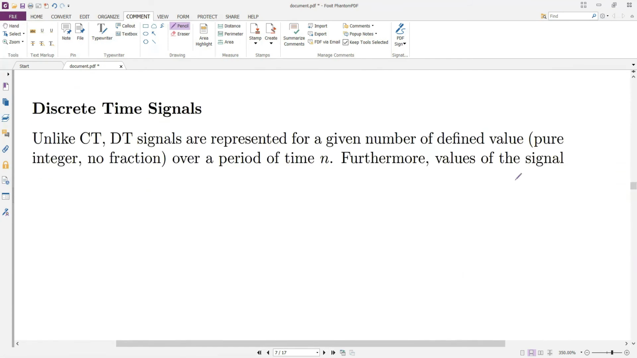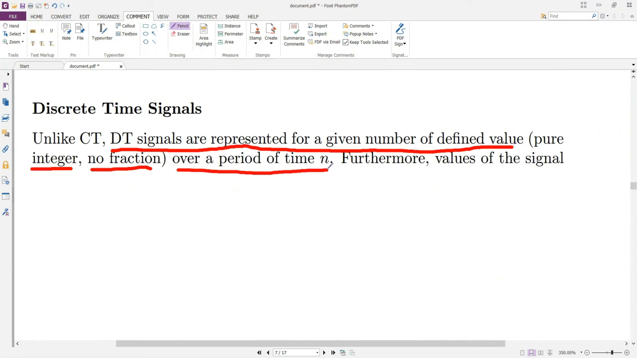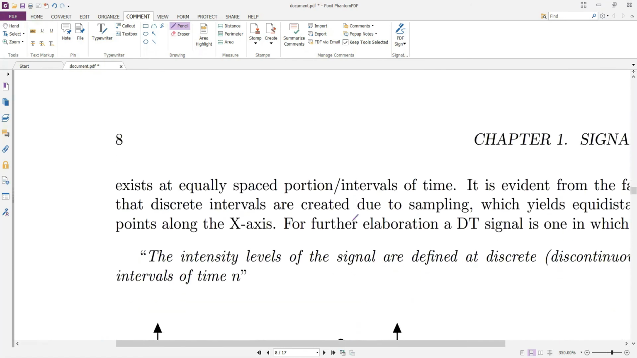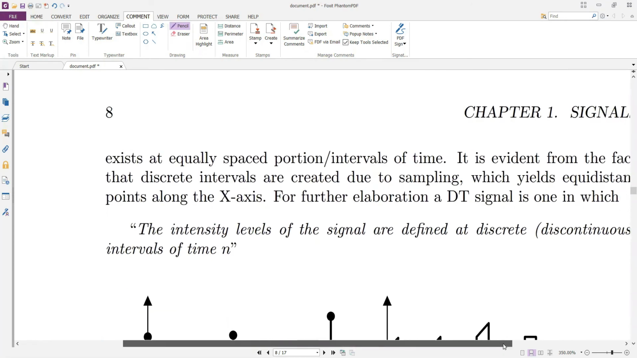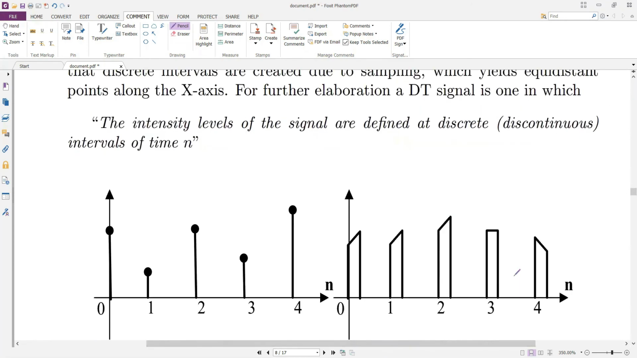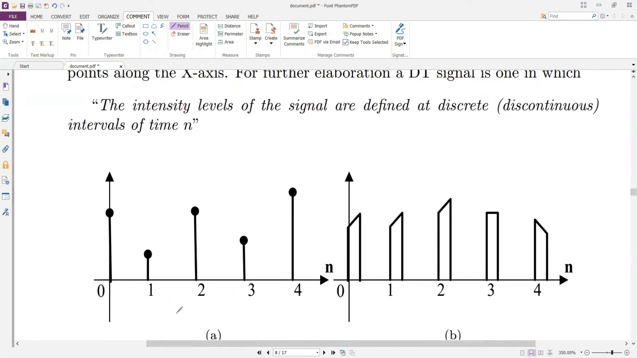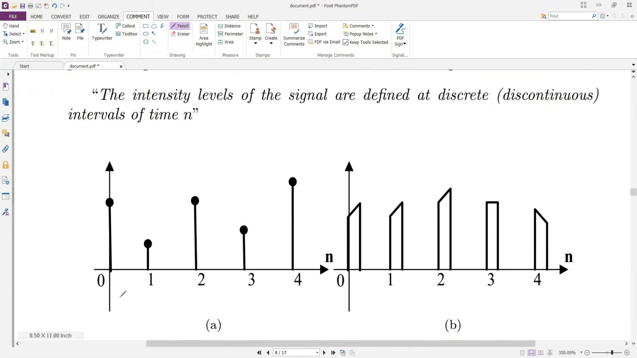Now, what is a discrete time signal? A discrete time signal, unlike a continuous time signal, is represented for a given number of defined values that are pure integer and no fraction over a period of time n. Let me explain it more accurately with the help of a figure. If you look at this particular figure, this is a typical example of a discrete time signal.